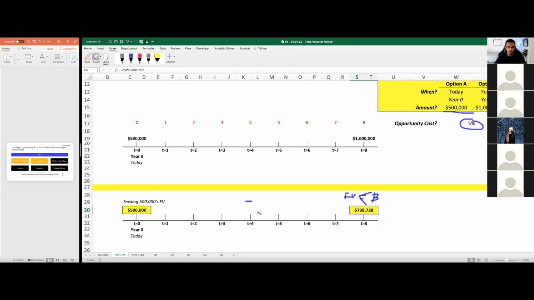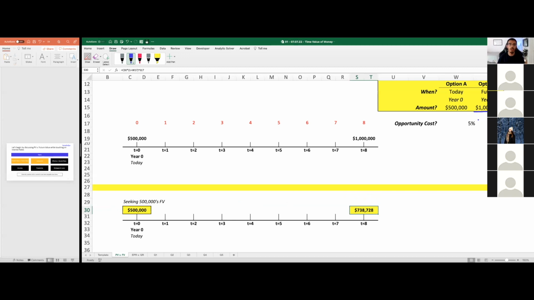Now that's one way of doing it. But another way for us to do this is to simply do it from a discounting interest perspective. So let's say that we're considering going with option B. Let's go with $1 million, but that's only happening 8 years from now.